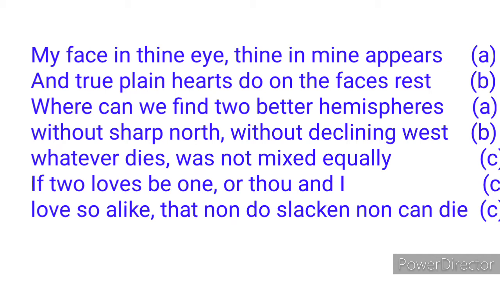In the next line, he compares their faces to a hemisphere that does not have sharp north nor declining west. This implies that their love is so perfect and cannot be cold like you have in the north area of the hemisphere, and cannot wane like the sunset of the west of the hemisphere. So the persona is saying in those four lines that their love is just so perfect. It isn't cold, nor is it about to end. It is warm and rising.